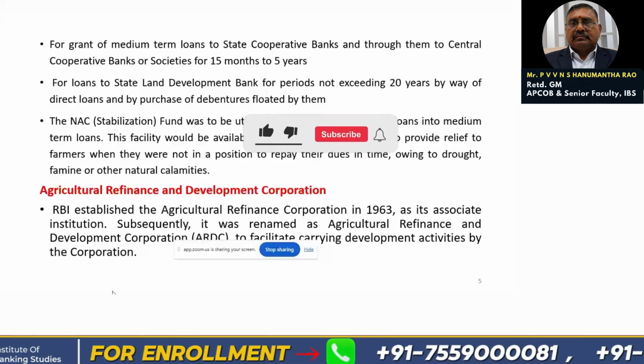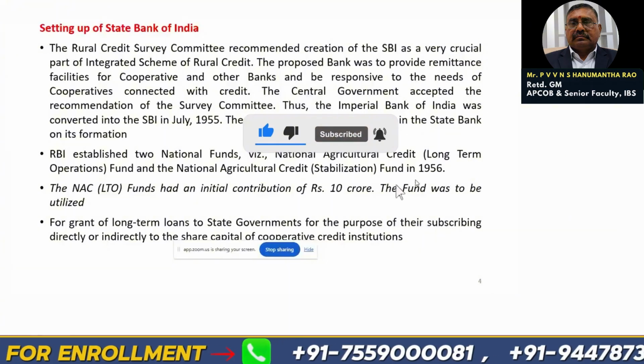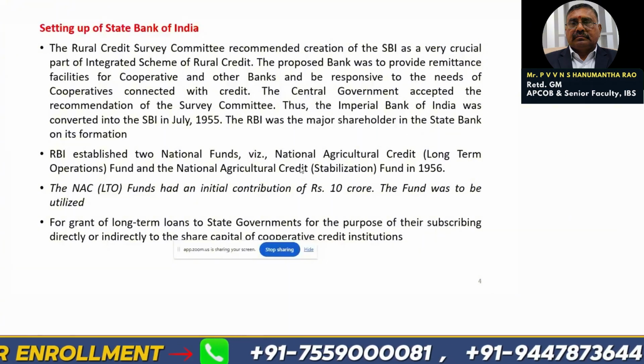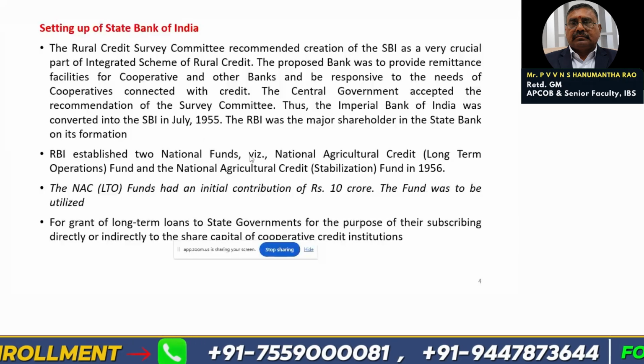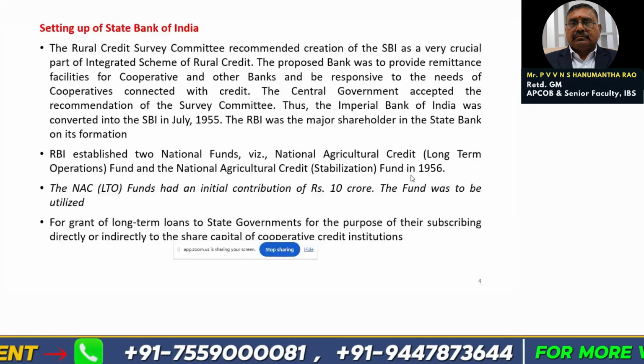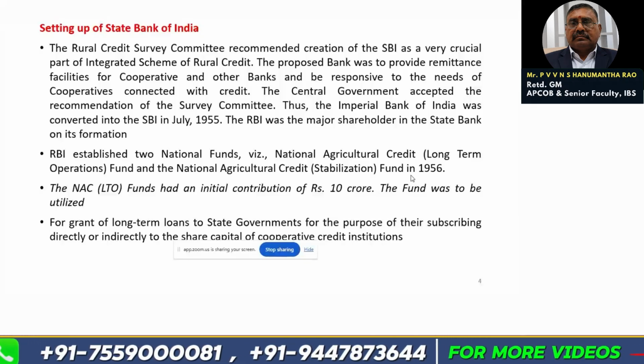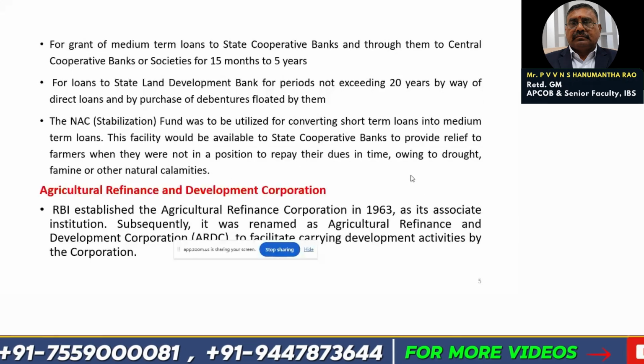We are having two funds. The initial fund was 10 crores. From this National Agricultural Credit Stabilization Fund, they will make use of the money. Okay, friends.